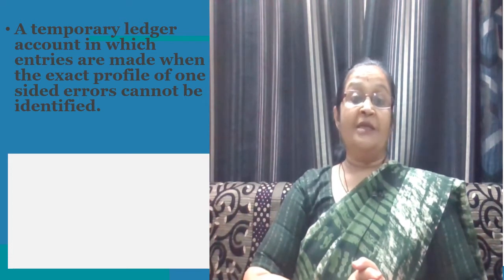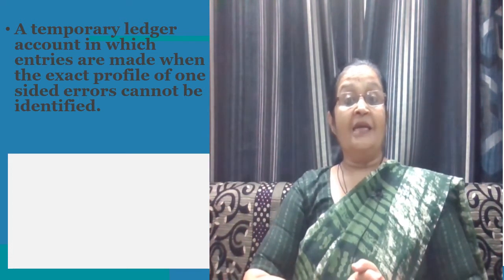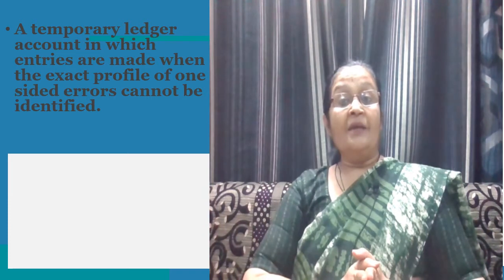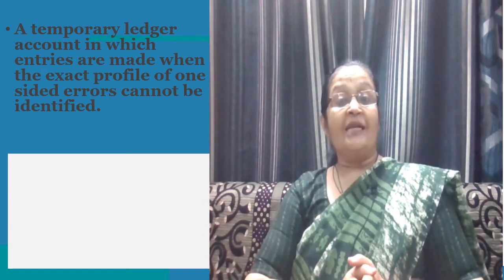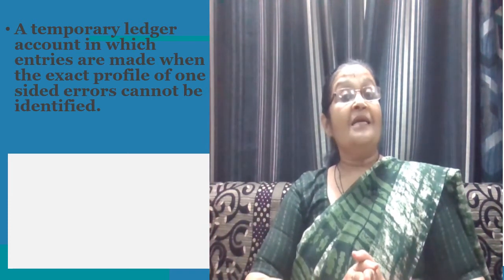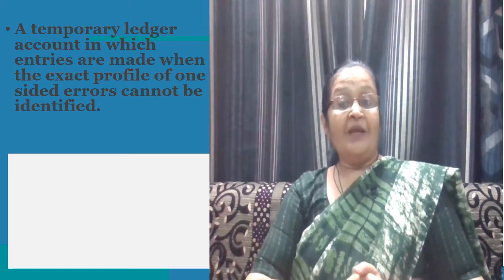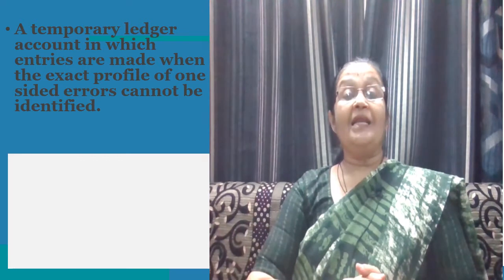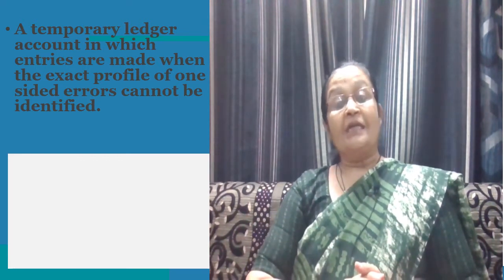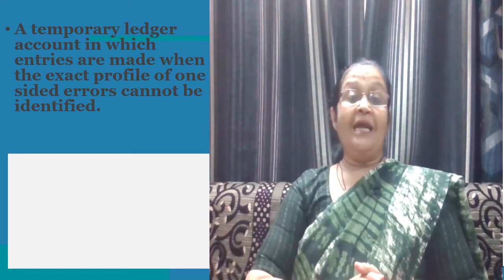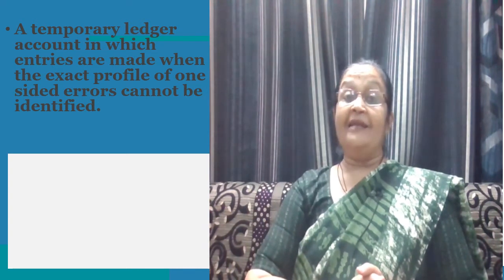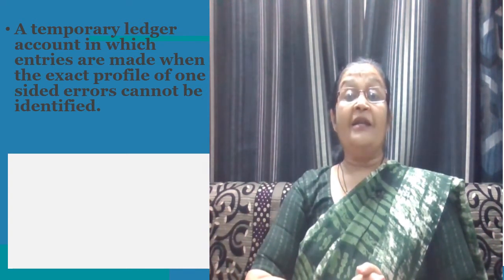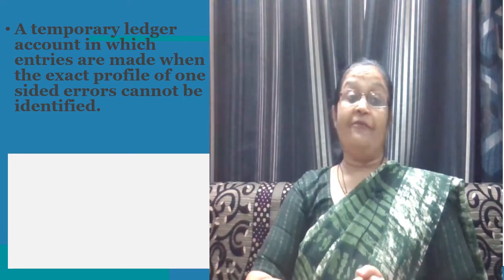The only option left with the accountants is to put the difference on the shorter side and call it the suspense account. Thus, the suspense account is a temporary ledger account in which entries are made when the exact profile of one-sided errors cannot be identified.